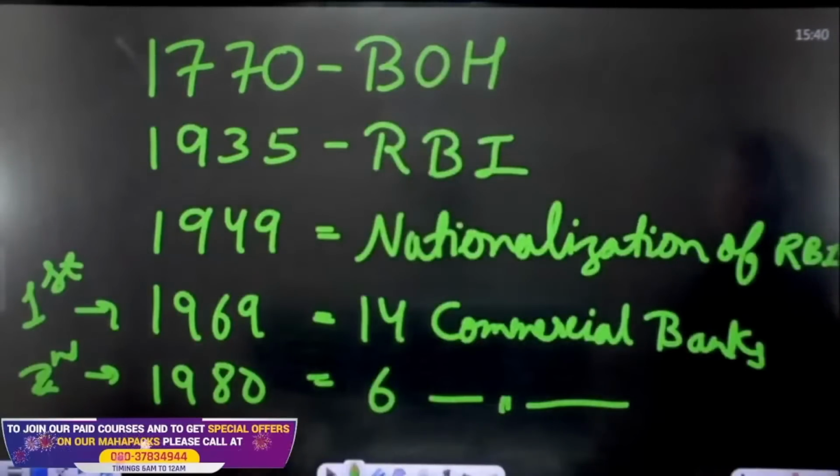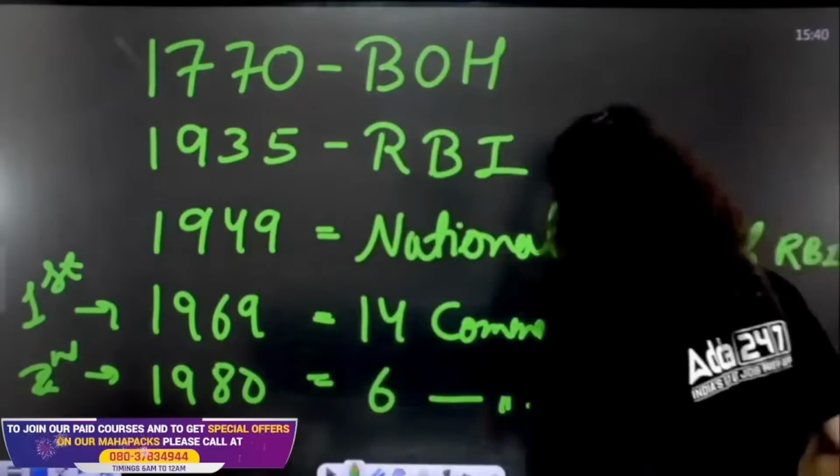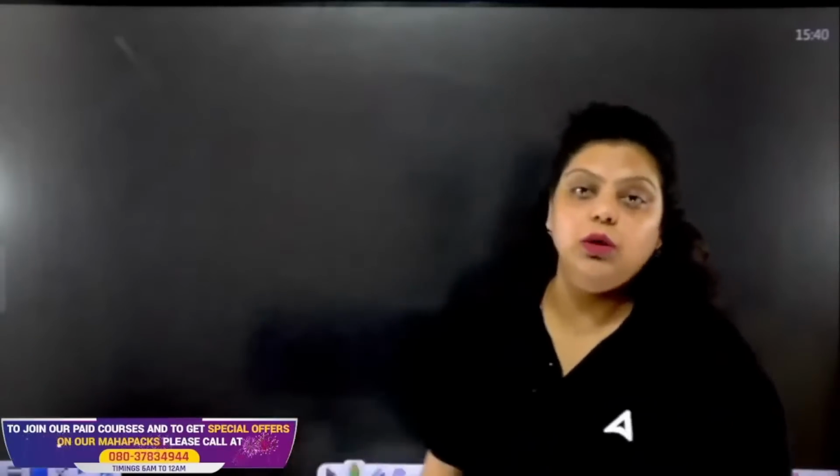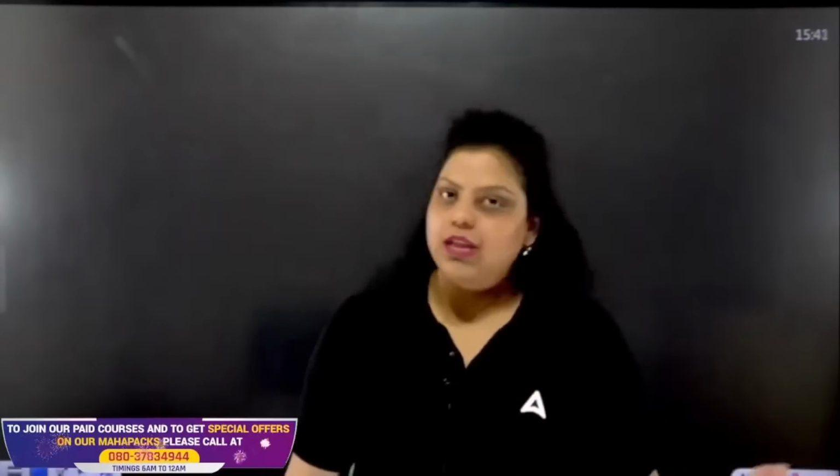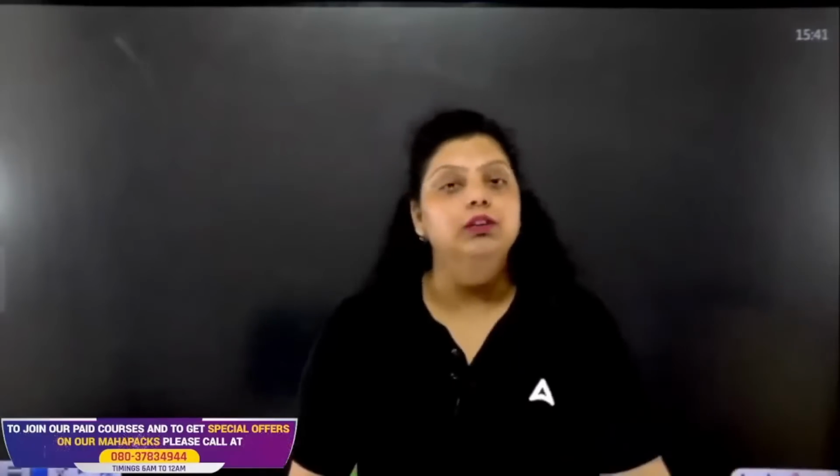Okay, so those types of banks in India were only 6. That's why 20 banks have been nationalized till now, that is 14 in 1969 and 6 in 1980. But if I talk about right now, we have only 11 nationalized banks. We do not have more than that, because the other nationalized banks have been merged with other banks. Okay, that's what we're talking about in the nationalized banks.